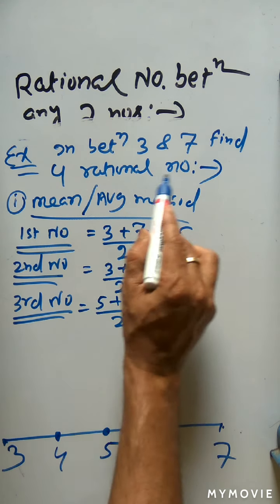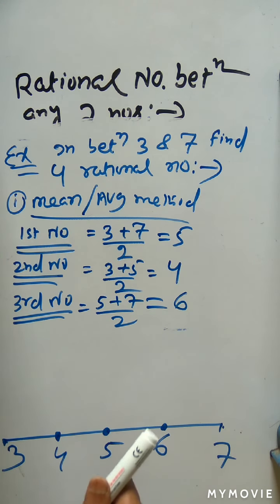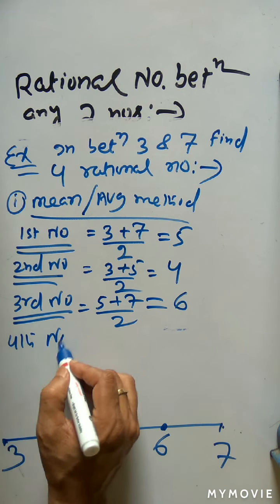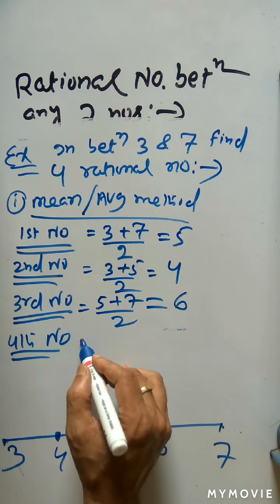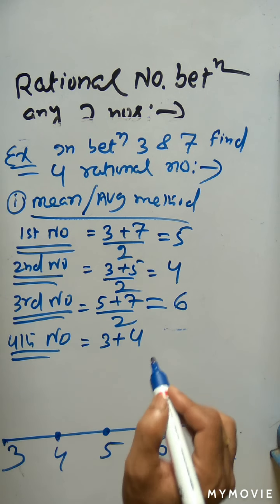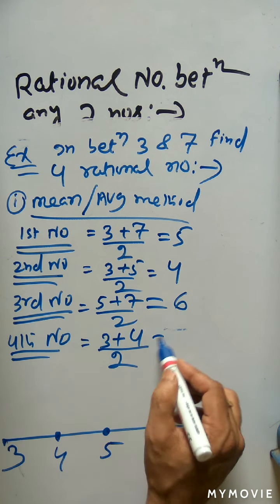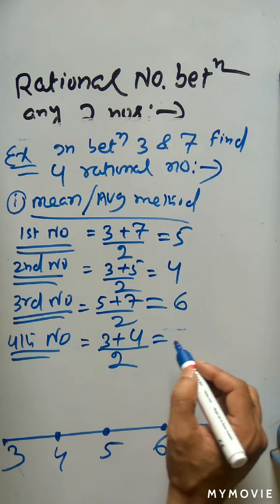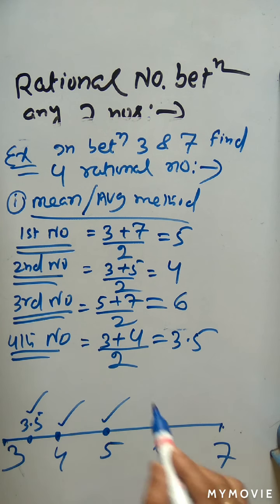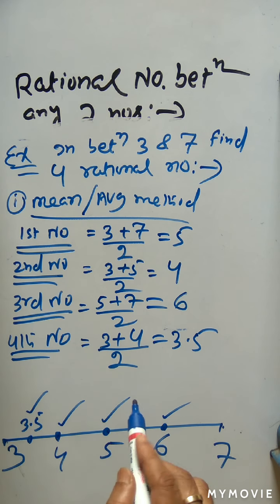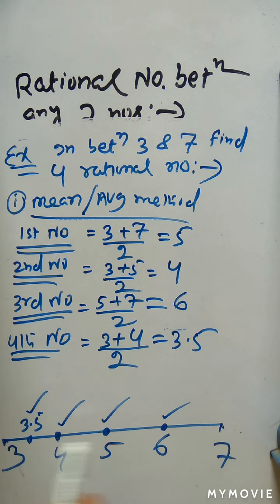But the question is you have to find 4 rational numbers between 3 and 7. So I can take the fourth rational number in between 3 and 4, or 4 and 5, or 5 and 6, or 6 and 7. Let us take the number in between 3 and 4. So 3 is the initial number, 4 is the final number. Just take the summation and divide by 2. So you will get 7 by 2, that is 3.5. Now you see 3.5, 4, 5, 6. These four numbers are the rational numbers which lie in between 3 and 7.